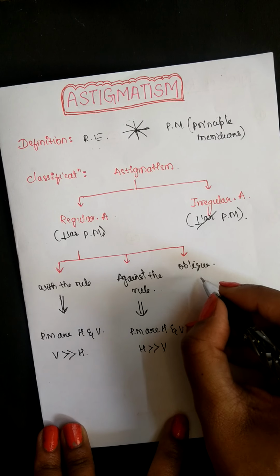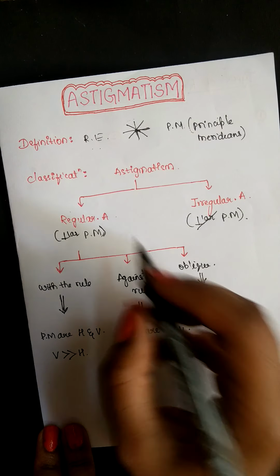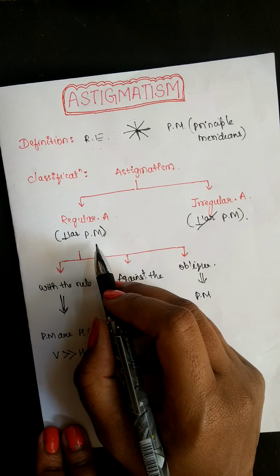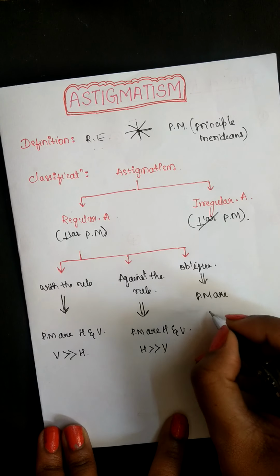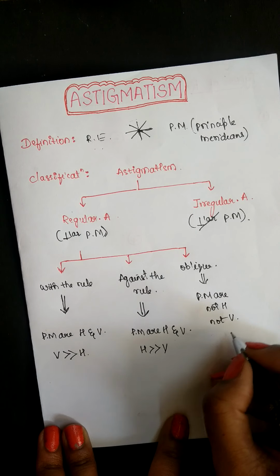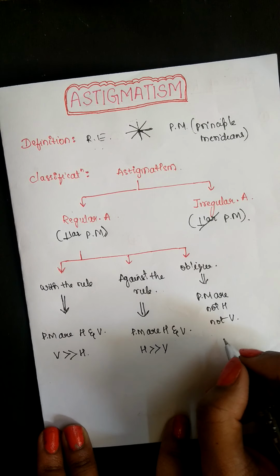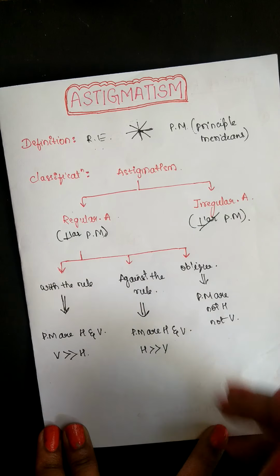Coming to oblique, the principal meridians are perpendicular, so it is under regular astigmatism, but they are neither horizontal nor vertical. They are at other angles, so this comes under the oblique type.